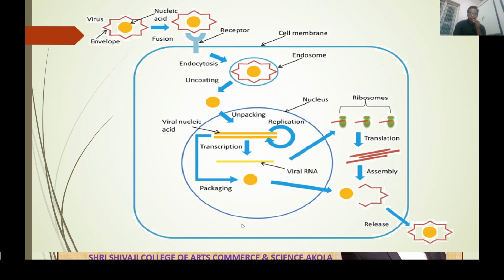Now after transcription, viral RNA is formed. Now viral RNA combines with the ribosomes. In the ribosome, it forms an organic structure. After that, there is translation. After translation, it forms all components which are essential for the formation of virion. After the translation, there is assembly, meaning the combining of all particles.